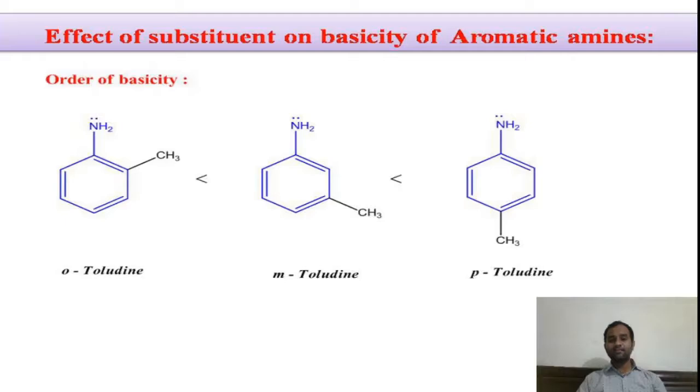The compounds are called toluidines: orthotoluidine, metatoluidine, paratoluidine. In all these three toluidines, due to the presence of the electron donating methyl group, their basicity is high compared to normal aniline. But here in this slide we are comparing the basicity of these three compounds, that is ortho, meta, para toluidine.